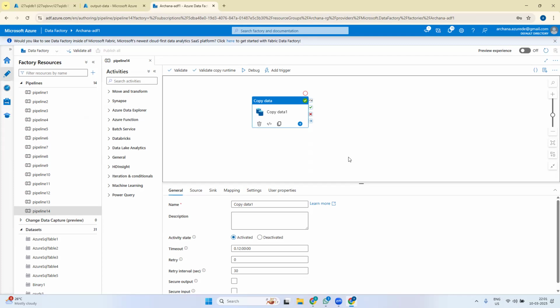Generally, only if there is one use case with one different pipeline will we use hard coded values. Or else, generally we use parameterized datasets and parameterized pipelines.